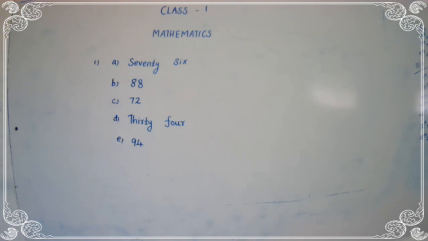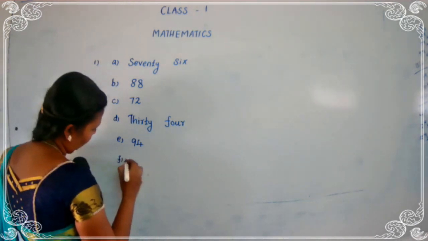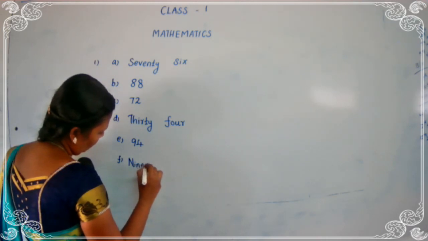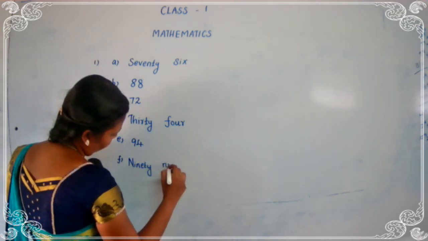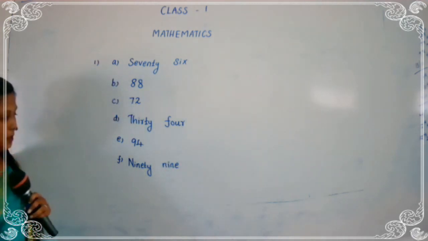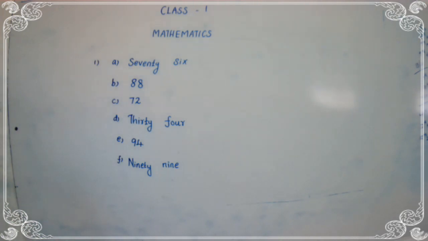Then what is this number? 99. What is the spelling for 99? Ninety, 90, nine, 9, 99.